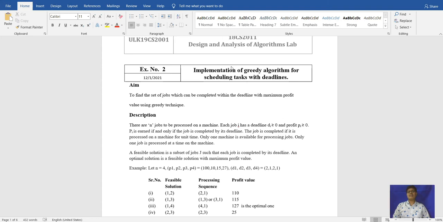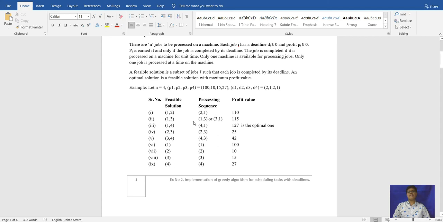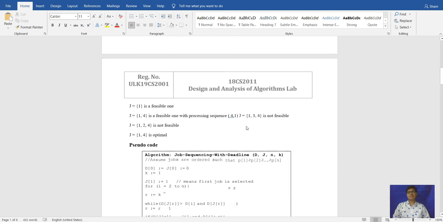It will take only one by one. When the first job is finished, it will take the second job. If the third job has priority greater than the second, then it will take the third job, and after finishing the third job, it will execute the second job. It is like that only, as we see in the round robin algorithm. Then it will take the maximum profit. The job having maximum profit is taken first, and it will add and show the maximum profit on deadline.